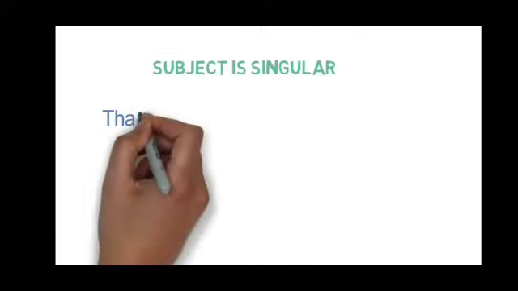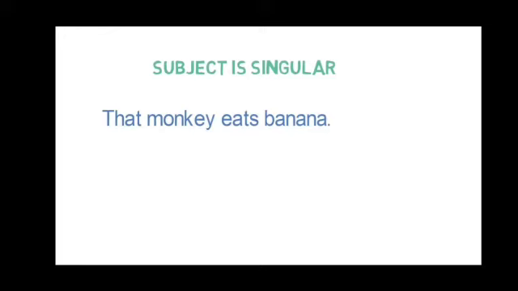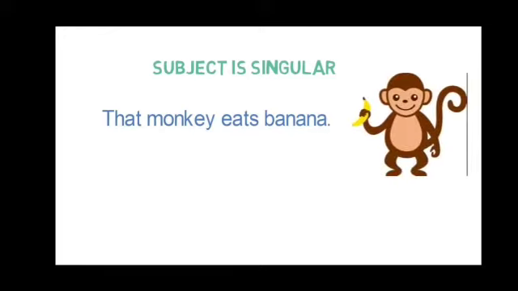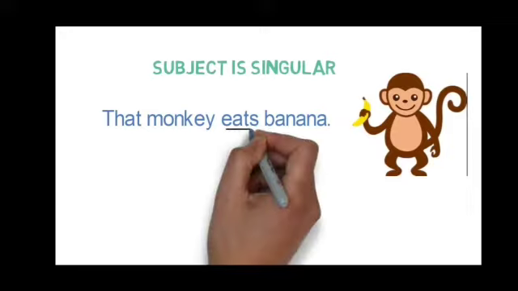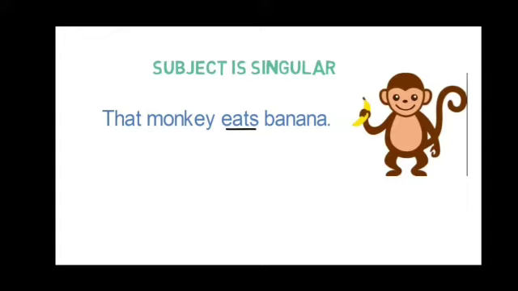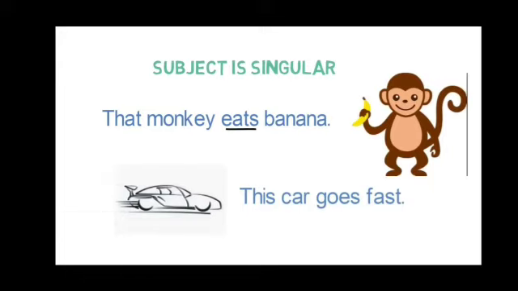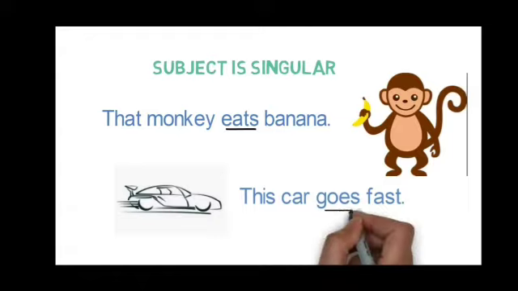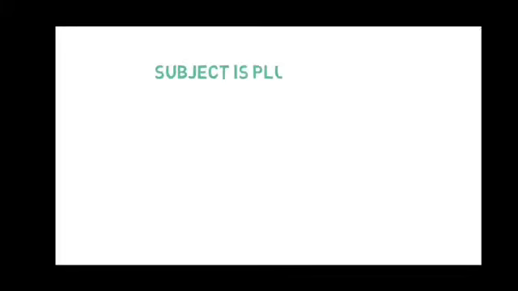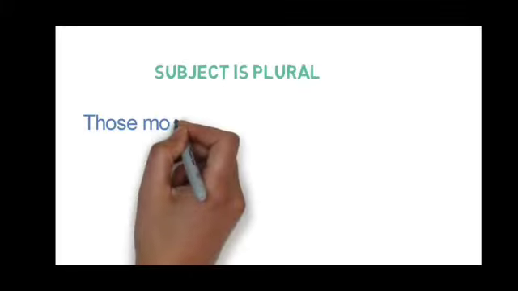Here, see, when you are using a singular subject, then a singular verb is used when the subject is in the third person. Now the subject is singular. That monkey eats banana. Here eats is a singular verb. This car goes fast. Here goes is also used as a singular verb.